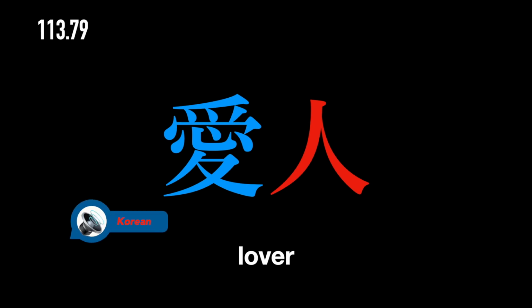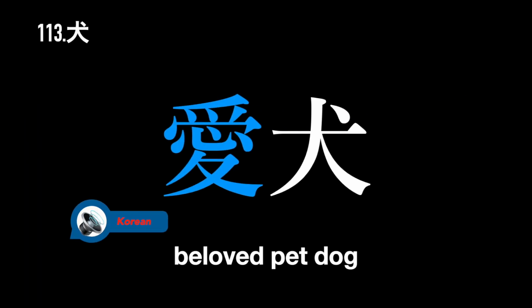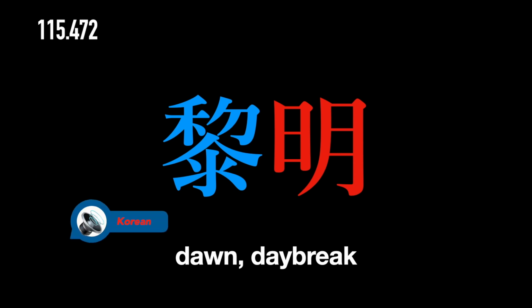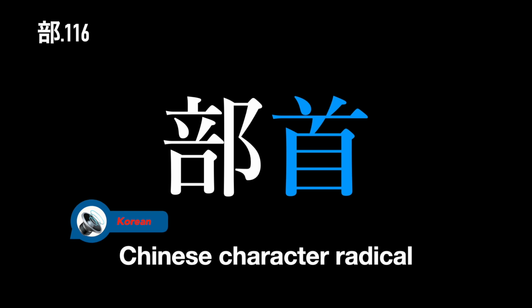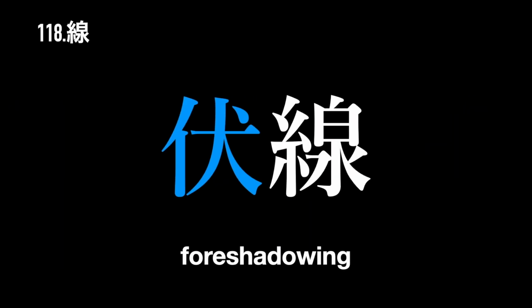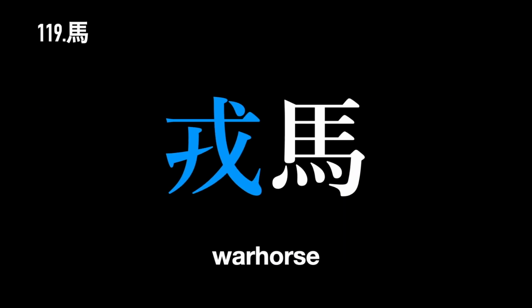Lover, 애인, 아이징, 爱人, beloved pet dog, 애견, 아이켄, 爱犬, education, 교육, 교육, 教育, dawn, daybreak, 여명, 레이메, 黎明, Chinese character radical, 부수, 부슈, 部首, vassalage, 신보, 신푸크, 臣服, foreshadowing, 복선, 伏線, 浮现, war horse, 융마, 주바, 戎马,